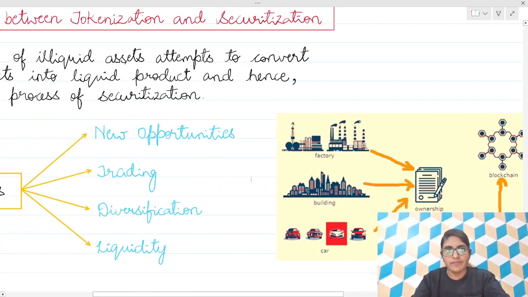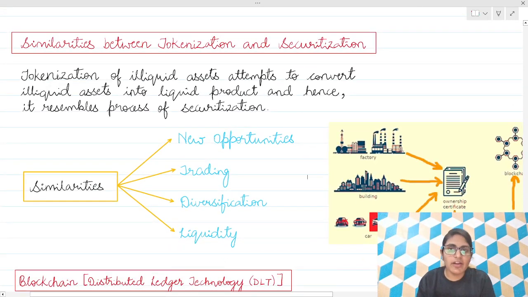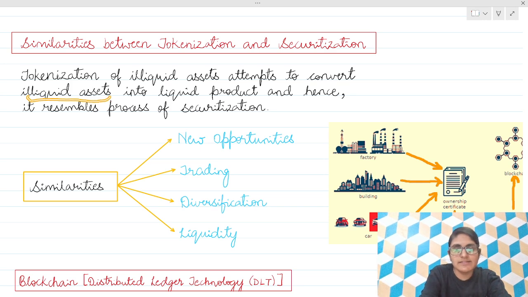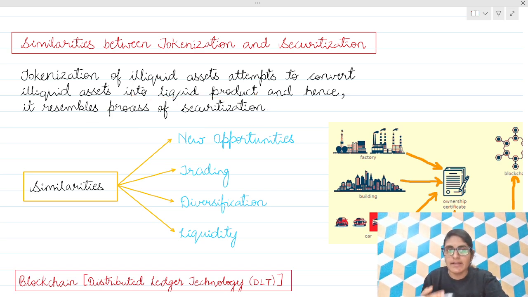That is tokenization. Now, what are the similarities between tokenization and securitization? What was securitization? Converting illiquid assets into marketable securities. So what is tokenization? Converting illiquid assets, which are tangible and intangible assets in this case, into a liquid product, and hence it resembles the process of securitization.